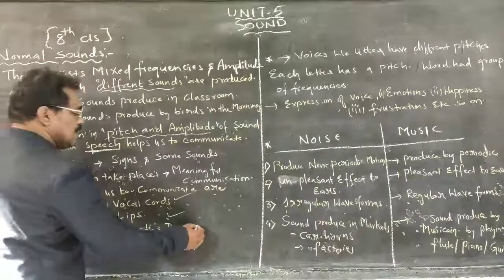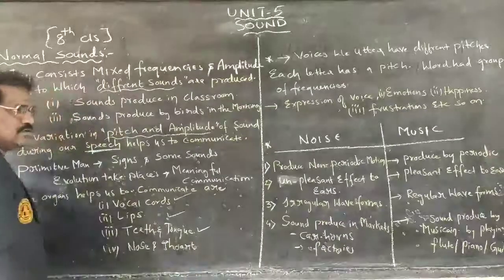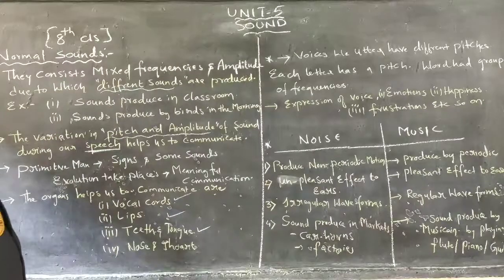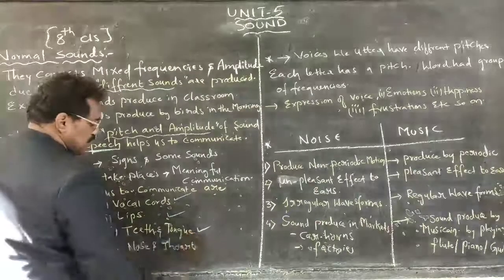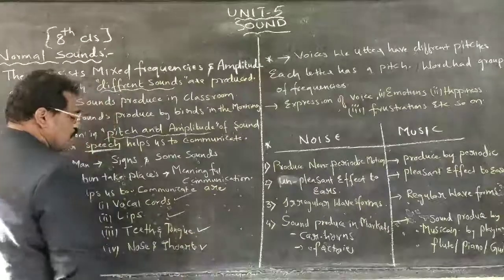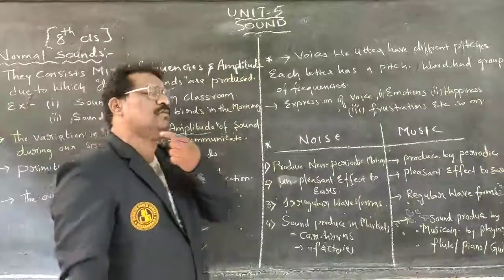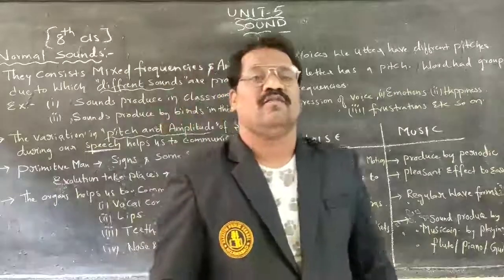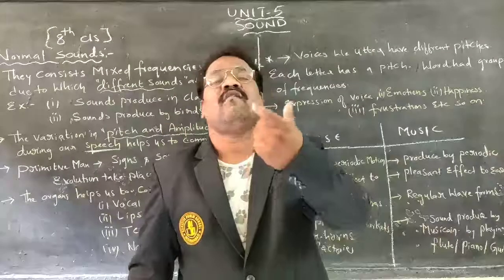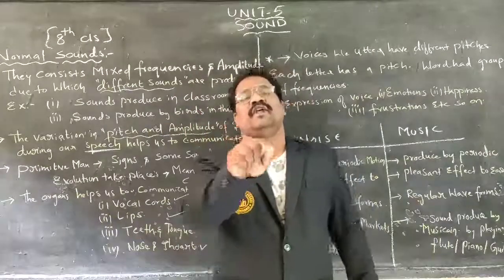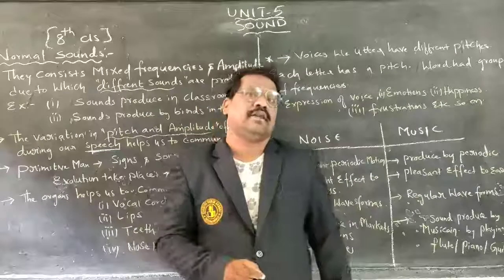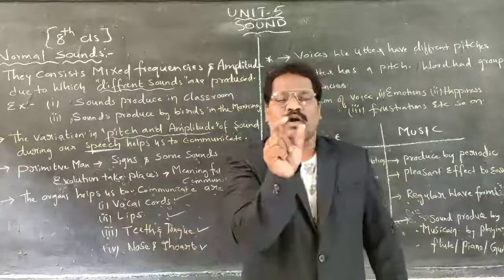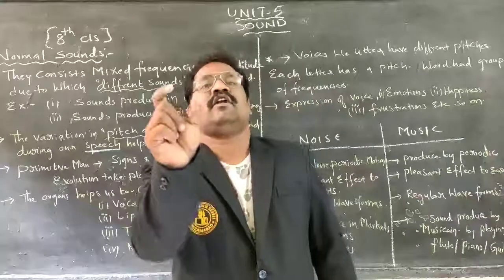The nose as well as throat also help us to communicate. The vocal cords play a vital role. We have seen the difference in vocal cords. In men, the vocal cord length will be about 20 millimeter.